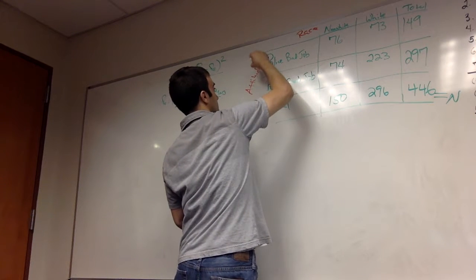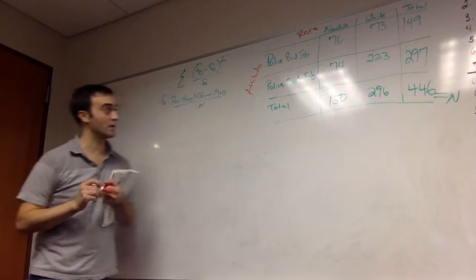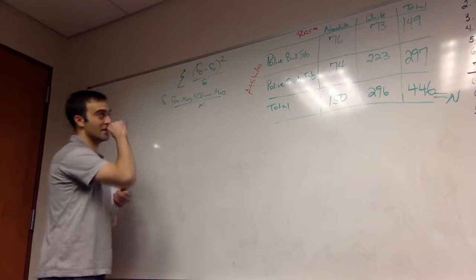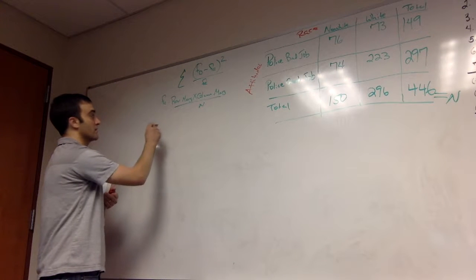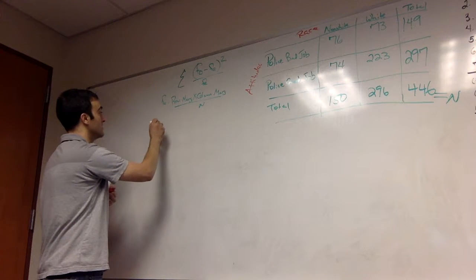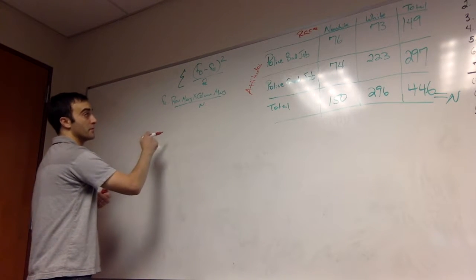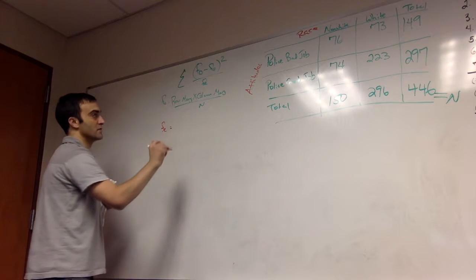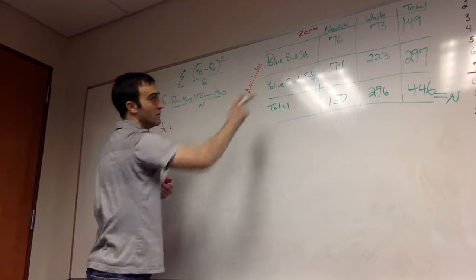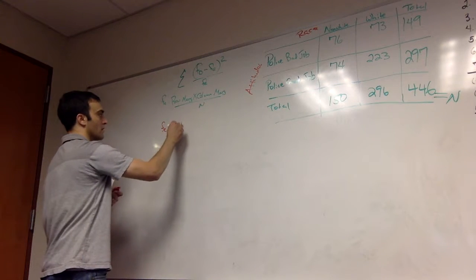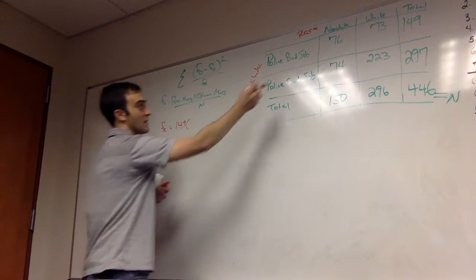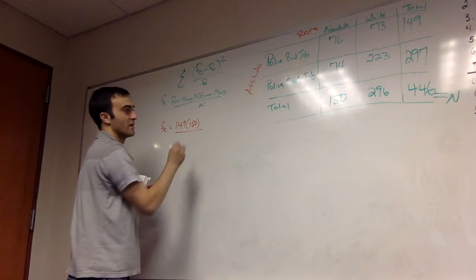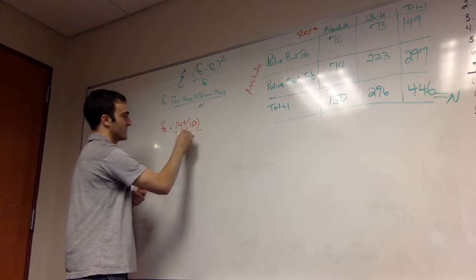If race and attitudes are independent of each other, what numbers should we see in those cells? Starting from the northwest and going clockwise, for the non-white police bad job, our expected value is the row marginal for that cell, which is 149, times the column marginal for that cell of 150, divided by n of 446.